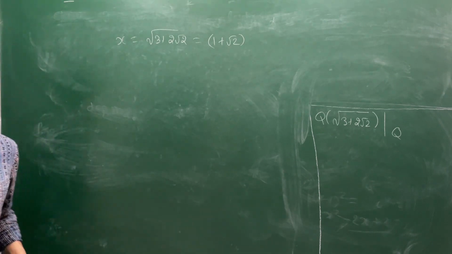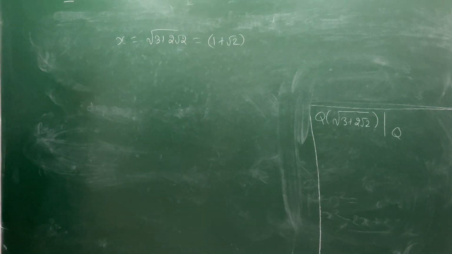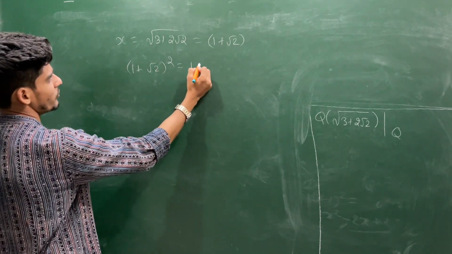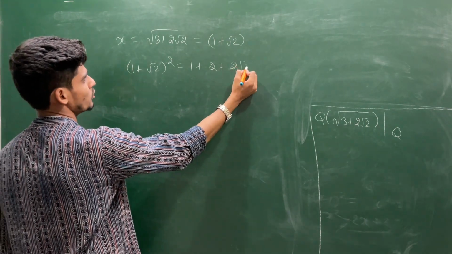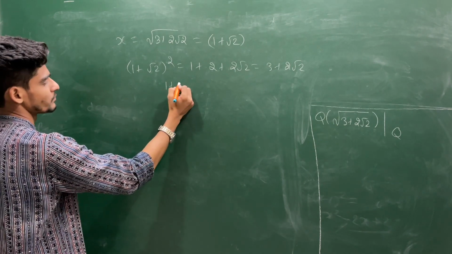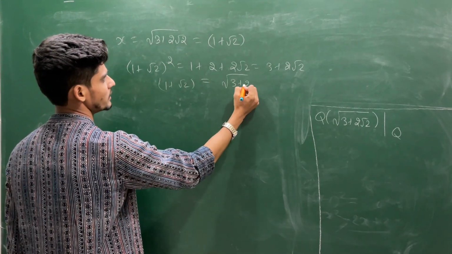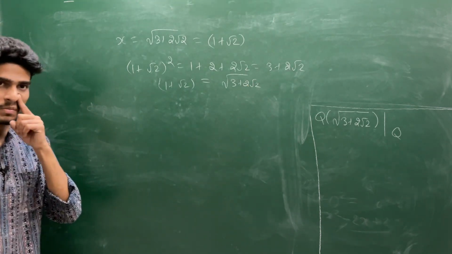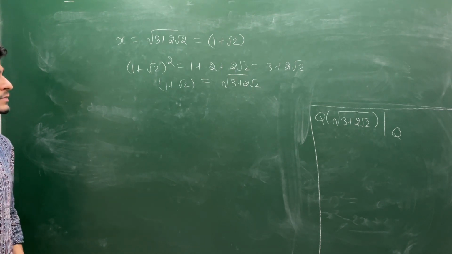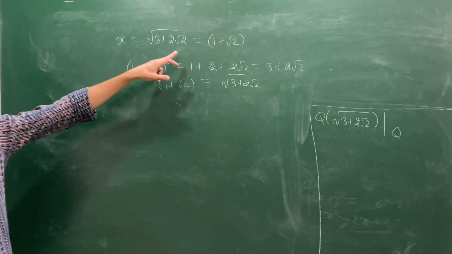See, 3 can be written as 1 plus 2, and (1 plus root 2) whole squared is 1 plus 2 plus 2 root 2, which is 3 plus 2 root 2. So 1 plus root 2 is the square root of 3 plus 2 root 2. So I can say x is the same as 1 plus square root of 2.